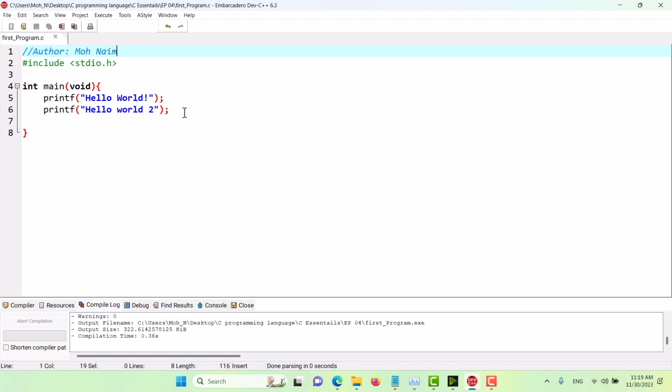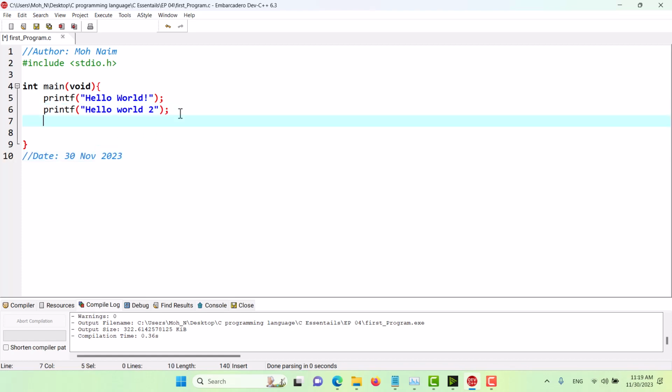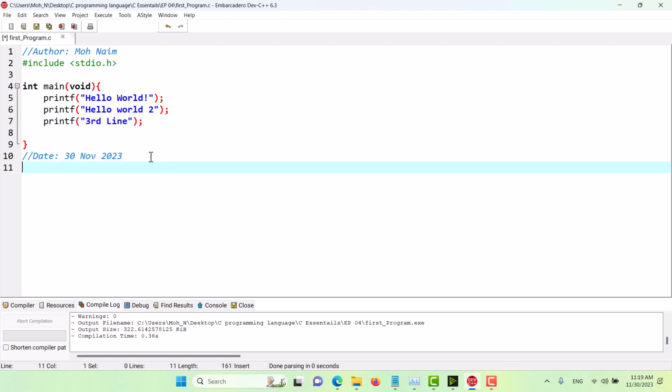Once again, maybe I want to add the date for this program, which is 30th November 2023. And maybe someone else is going to come and add some more lines of code a few days after I wrote this program, so they will add a comment that the second modification to this program was done on 3rd December 2023.